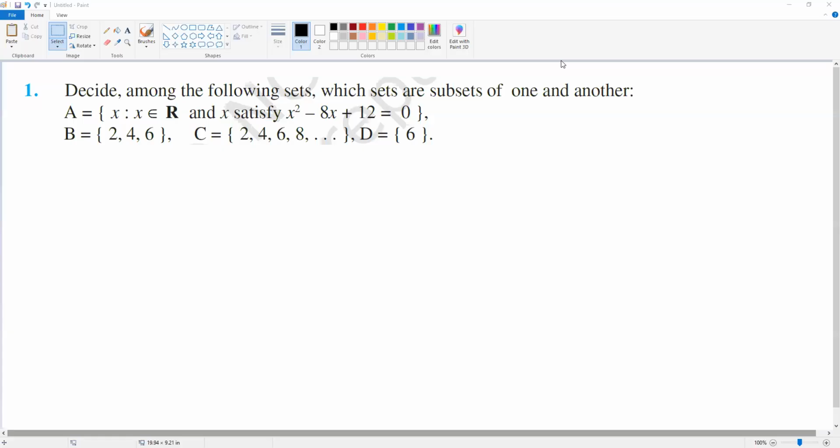So we'll do some questions from the miscellaneous exercise. I hope you can see the screen. Decide among the following set which sets are the subset of one another. A is a set of all elements x such that x is a real number and x square minus 8x plus 12 is equal to 0. So we have to find when x square minus 8x plus 12 is equal to 0.